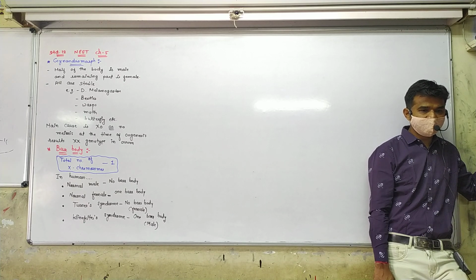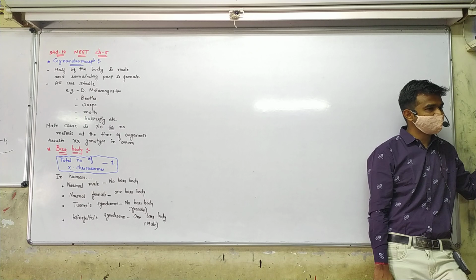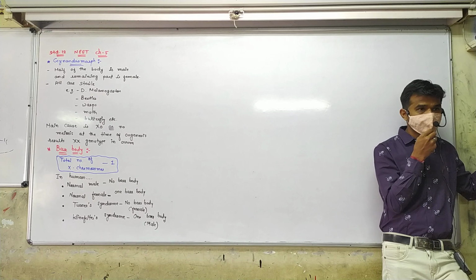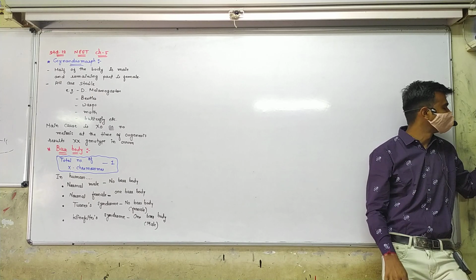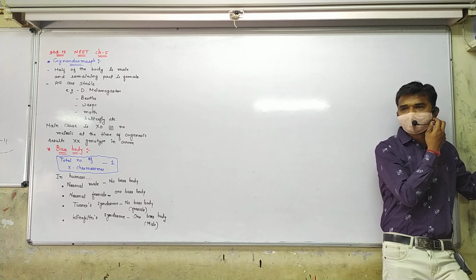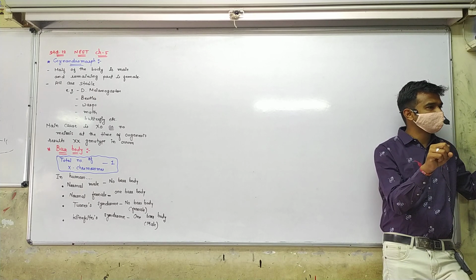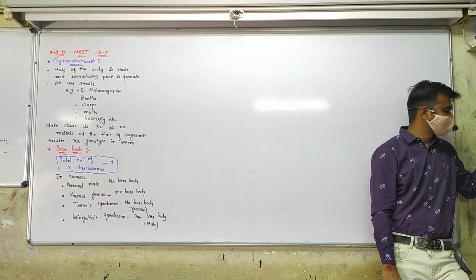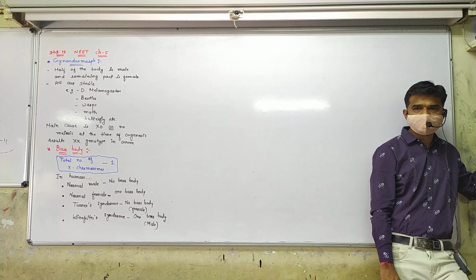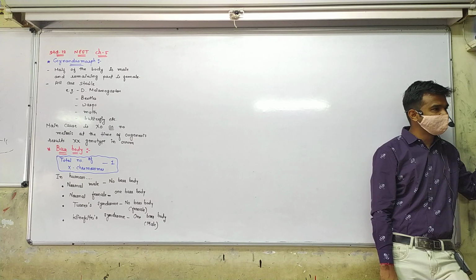So again, bar body means total number of X chromosomes minus 1. In a normal healthy human male there is no bar body, because one X chromosome minus 1 is 0. In a normal healthy female, in the 23rd pair, two X chromosomes are there, so 2 minus 1, one bar body is present.